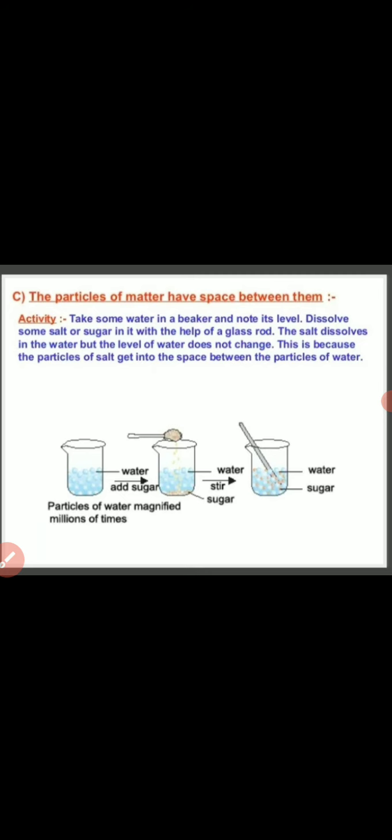So here you just note down the last point. Why do the salt or sugar particles get dissolved into the water? Because the particles of salt, or sugar, get into the space between the particles of water. I already told you that in the liquid state the arrangement of molecules is loose. So the solid sugar and salt dissolve in the water and fill up the spaces or gaps between the molecules in the water.